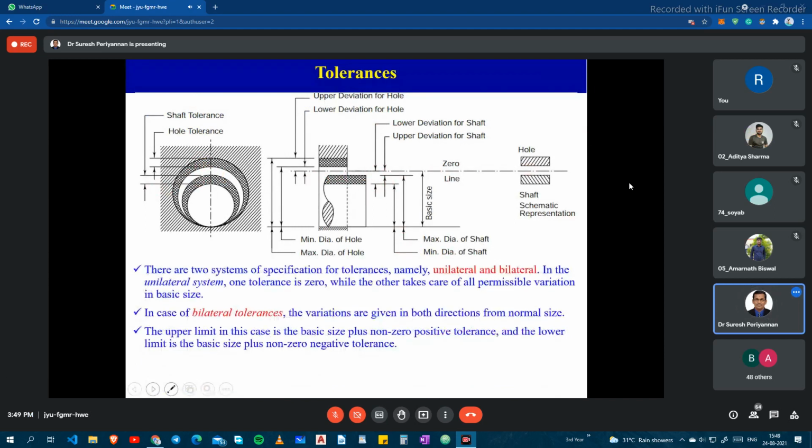There are two types: the tolerance can be defined as unilateral or bilateral. For example, if you give only the plus side, you are saying my component should be 100 mm diameter, and it may go 0.04 mm in the positive side. Or it can go to the negative side, 100 minus 0.04, which is 99.96. Going only one side is unilateral. But bilateral means we give both tolerances, plus or minus.